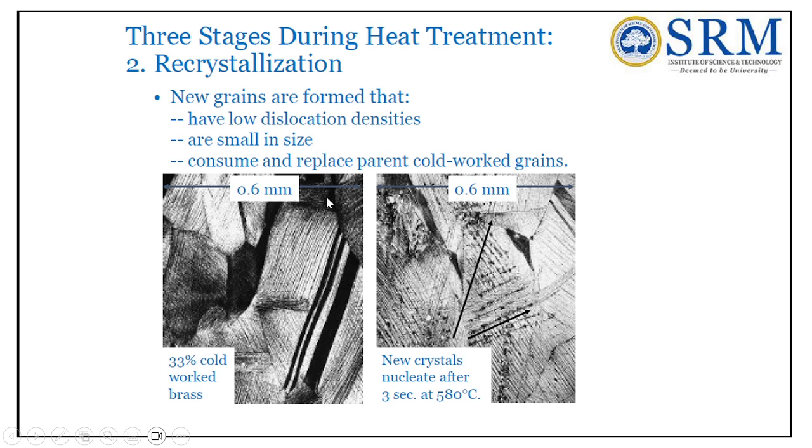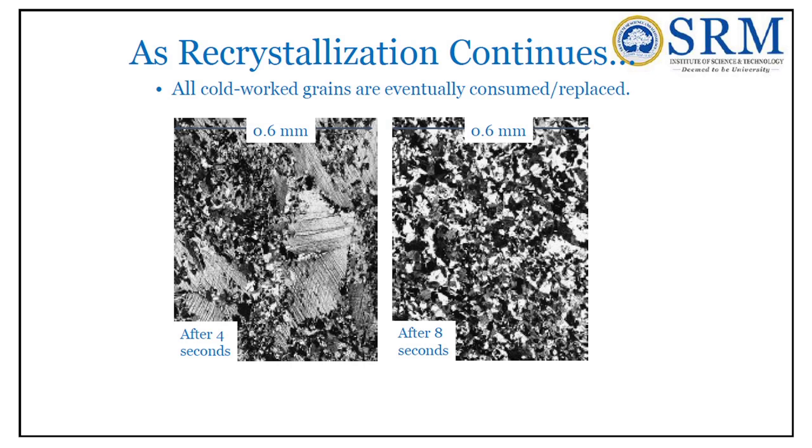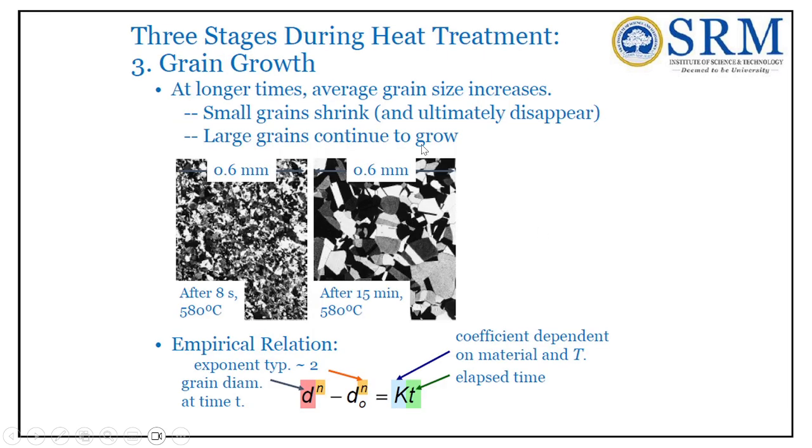Initially the grain structure is bigger in size. Now the grain structure starts to decrease. As the recrystallization continues, all cold worked grains are eventually consumed and replaced. See, the cold worked grains are consumed, they disappear, and you can see the uniform grain structure after 8 seconds. Right. So the next stage is grain growth.